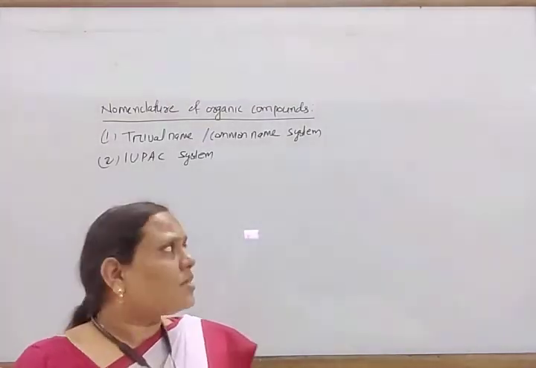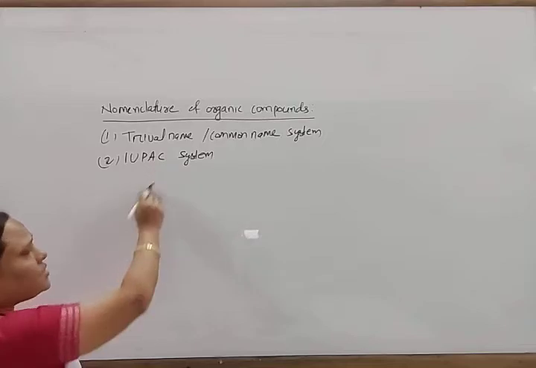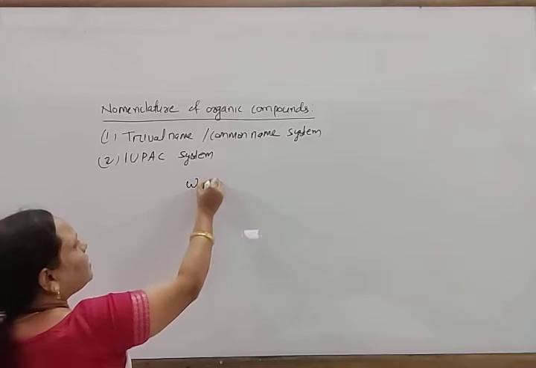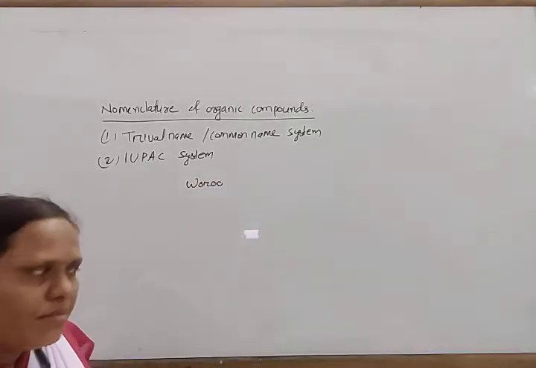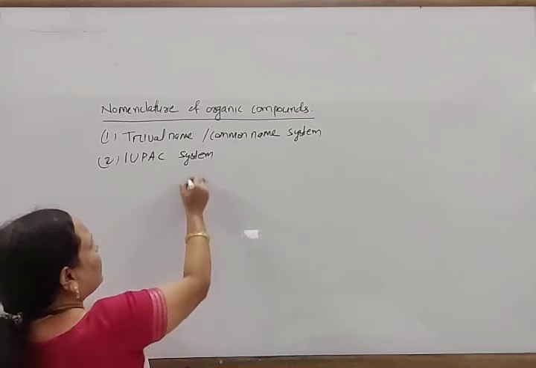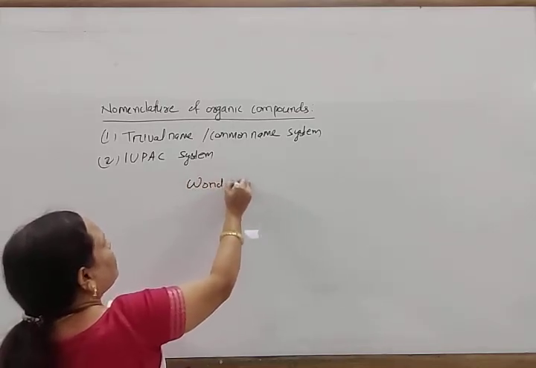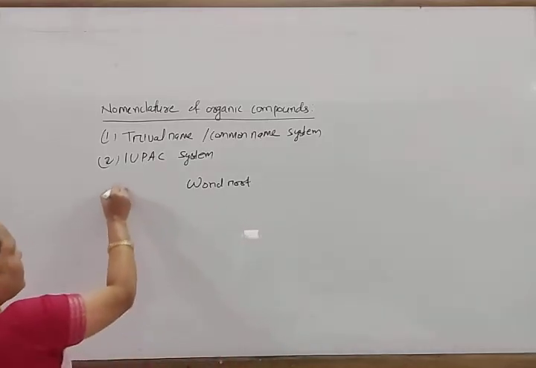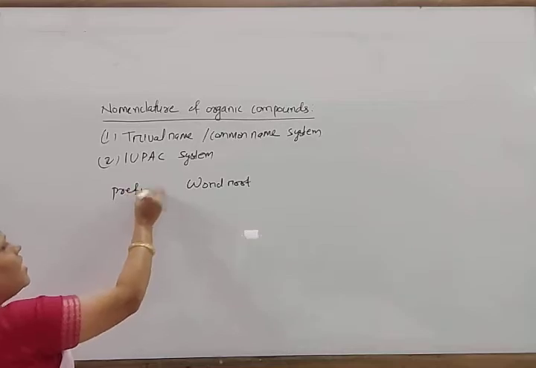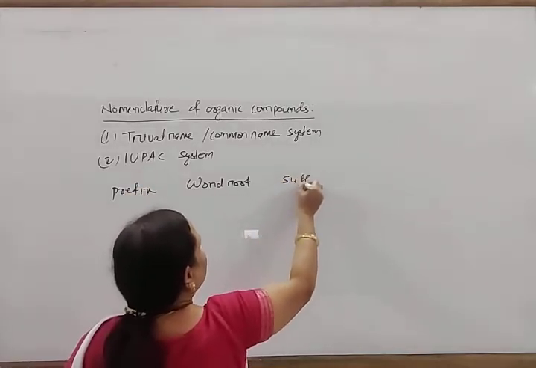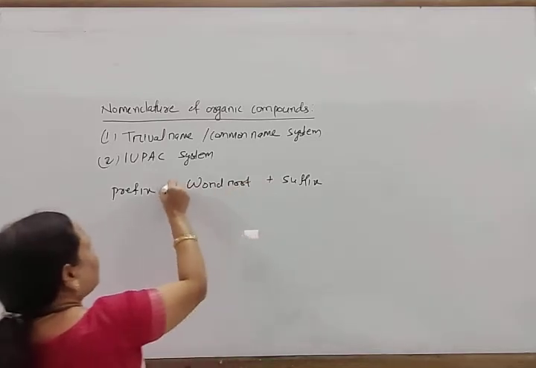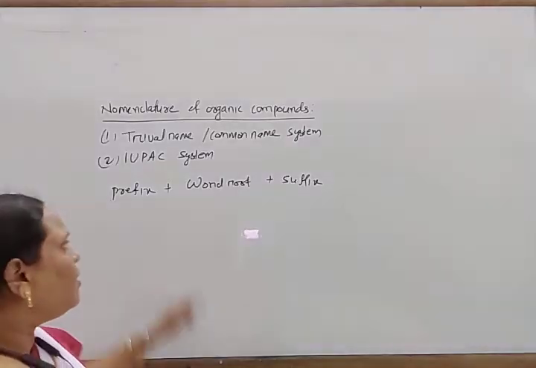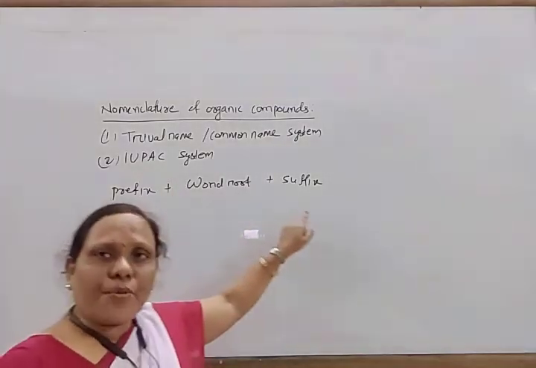In the IUPAC system of nomenclature, the name of an organic compound consists of three parts: word root, prefix, and suffix.